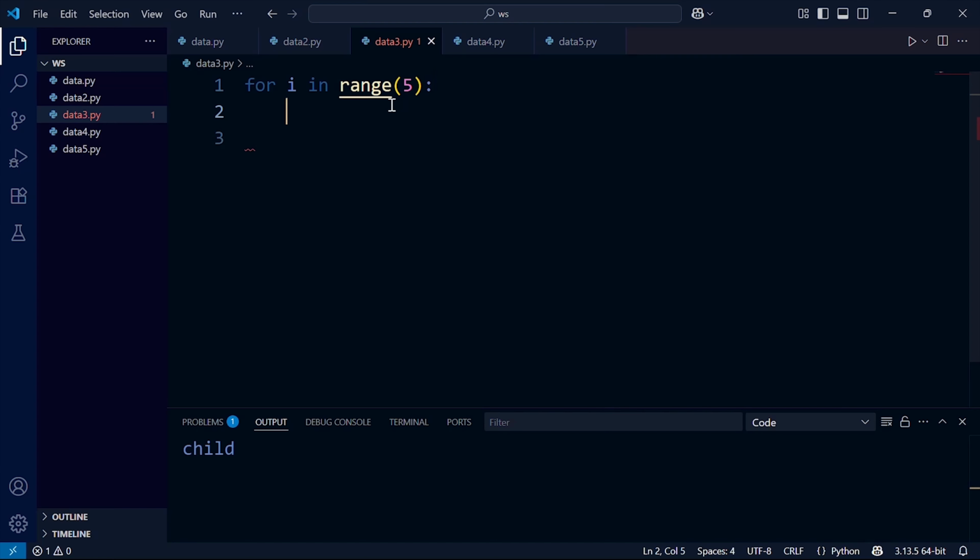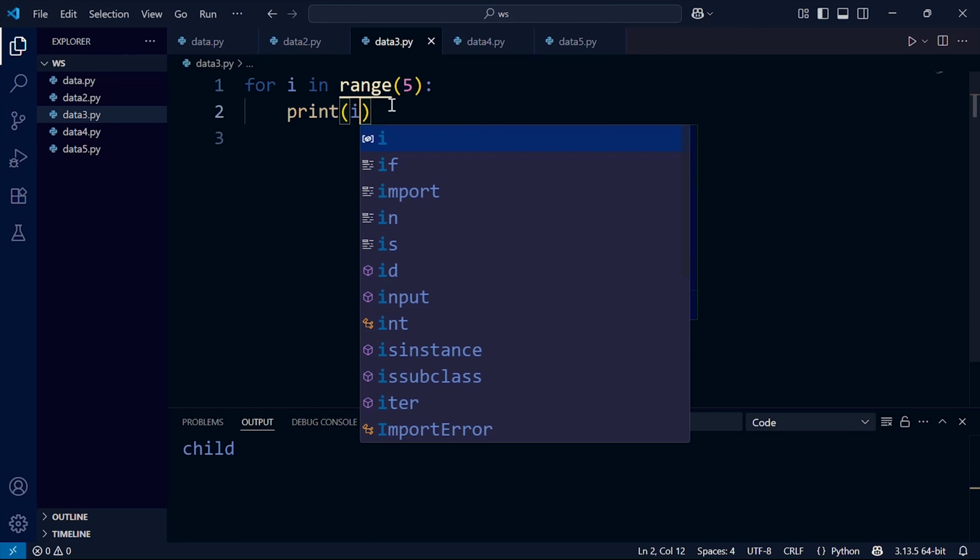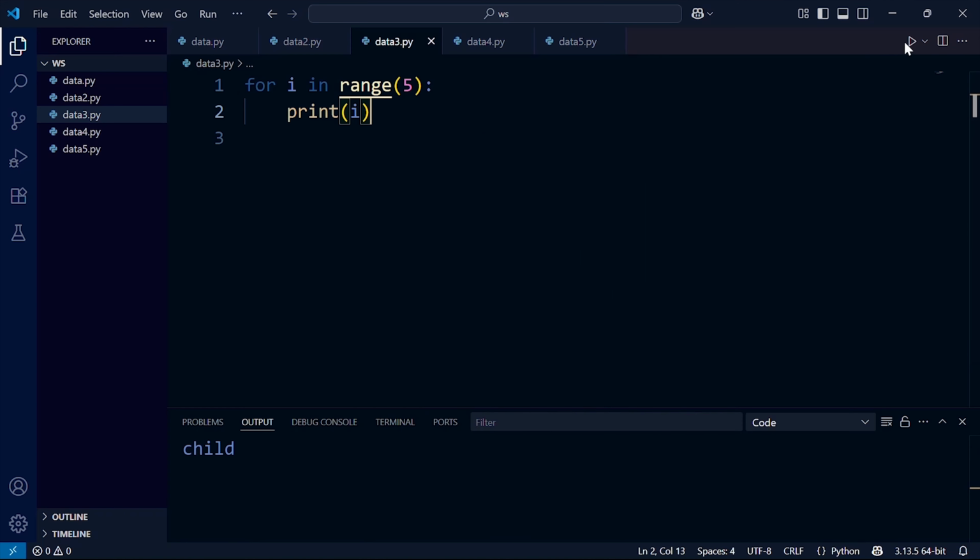You can simply add the block of code here. Let's write print i. Now simply run. Now you see it will print from 0 up to 4, not 5.